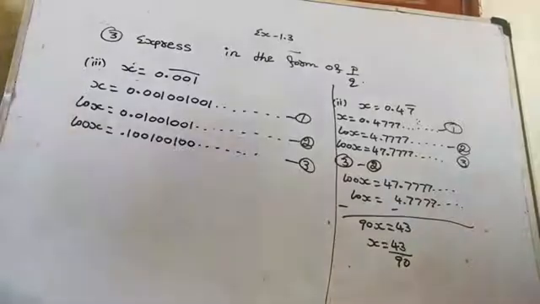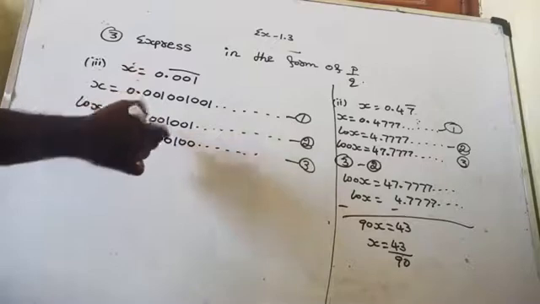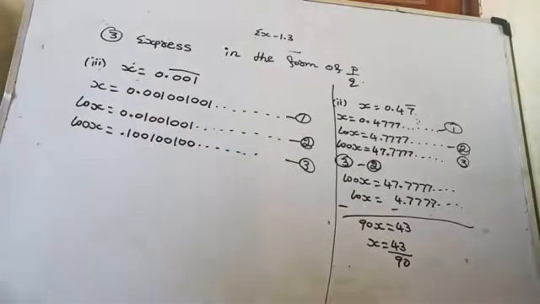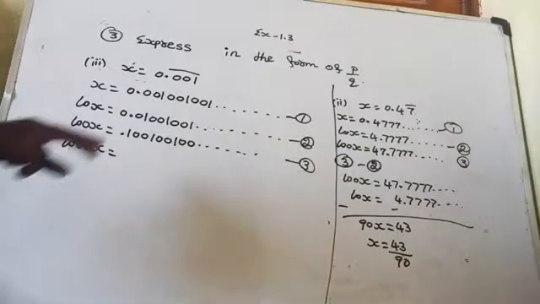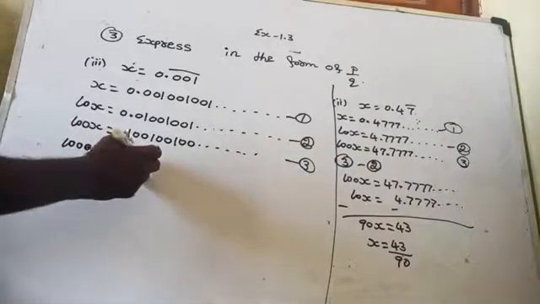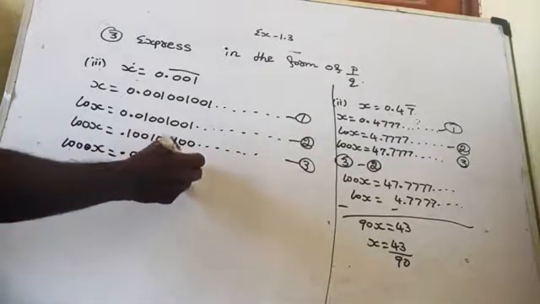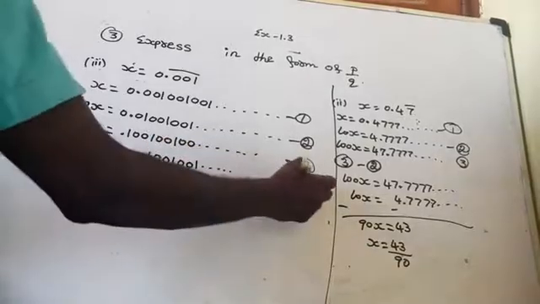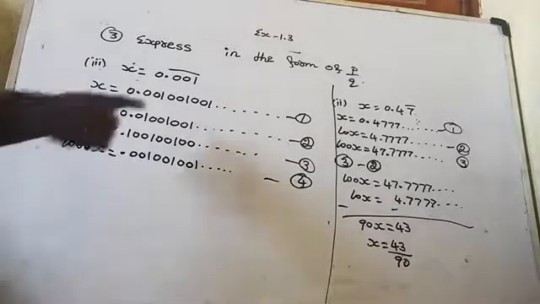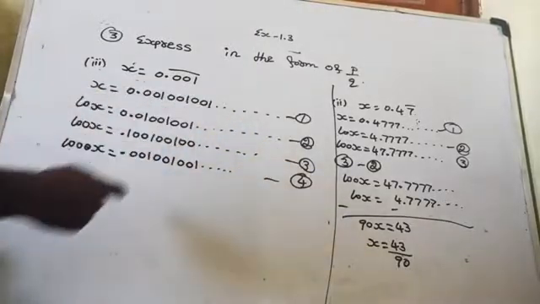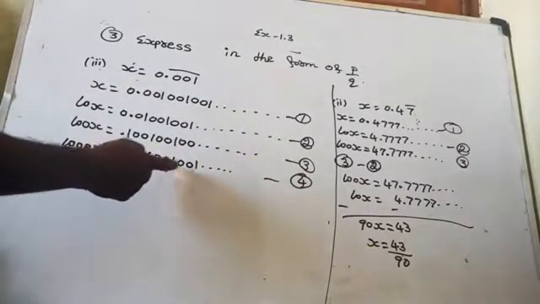Now are you getting the same decimal value from equations 1, 2 and 3 anywhere? No. Here 0, 0, 1, here 0, 1, 0, here 1, 0, 0. Right? So we didn't get the same decimal value. Again multiply by 10, then it will become 1000x is equal to, so you have to shift one decimal place, then it will become 0.001, 001, 001 and goes on. That will be equation number 4. Now compare equations 1, 2, 3 and 4. From equations 1 and 4, we are getting the same decimal value 001, 001, 001.